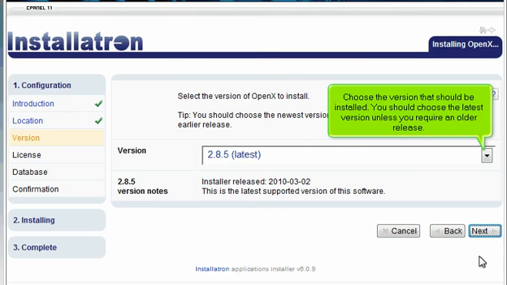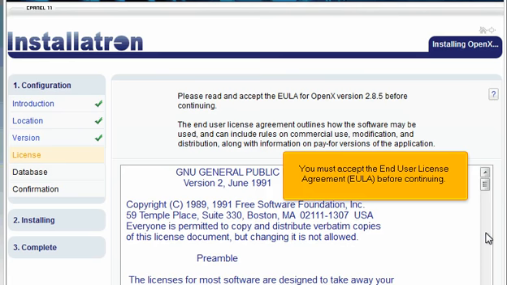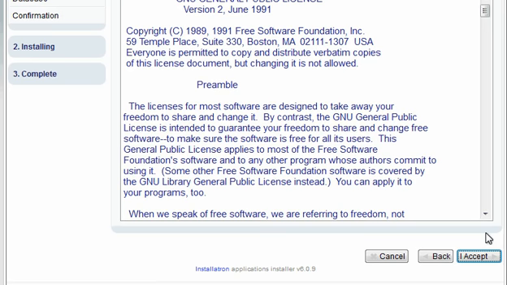Choose the version that should be installed. You should choose the latest version unless you require an older release. Click Next. You must accept the End User License Agreement (EULA) before continuing. Click I accept.